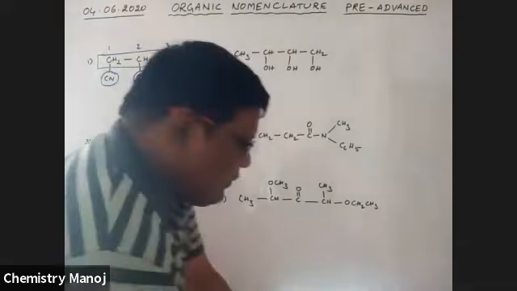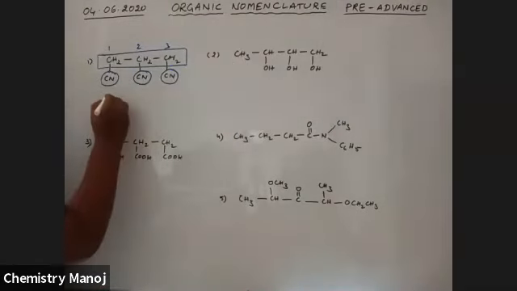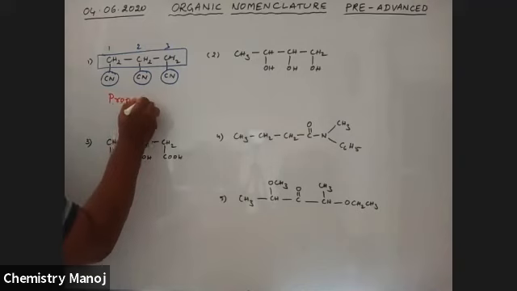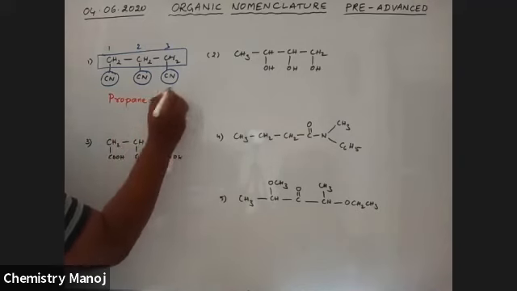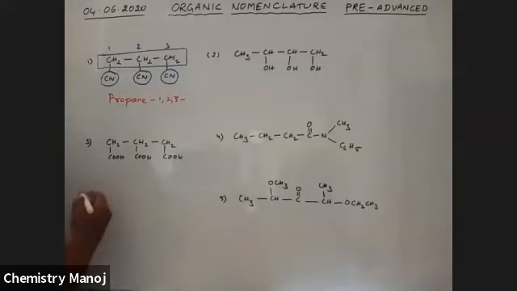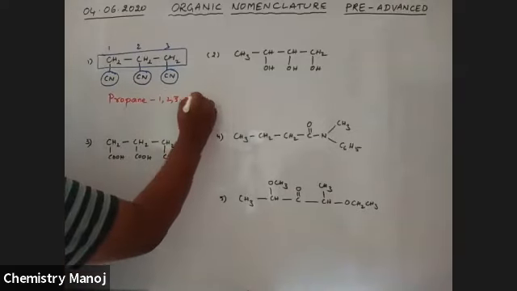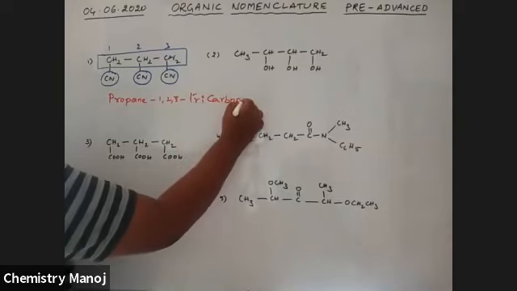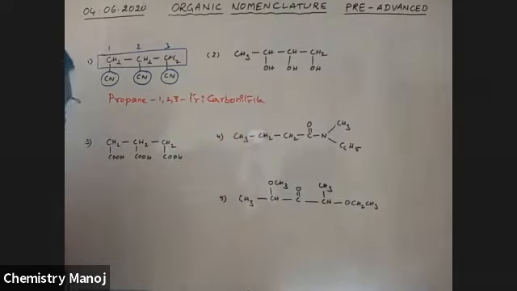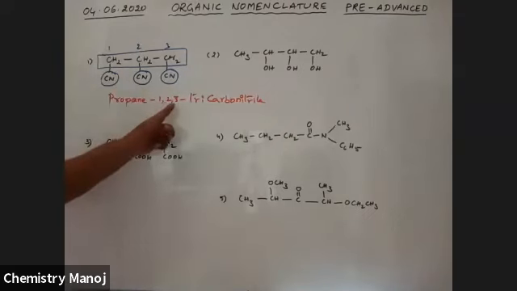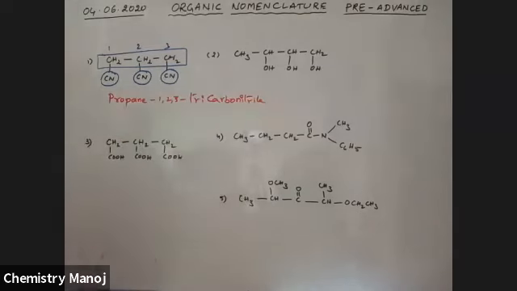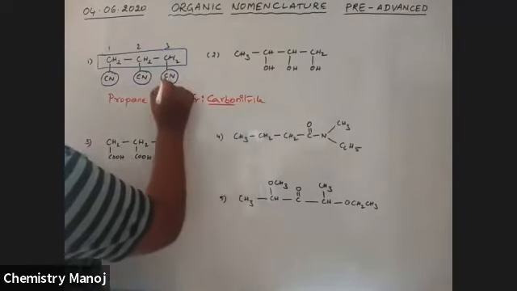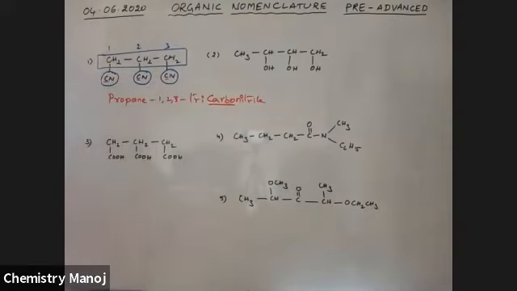1, 2, 3 propane 1, 2, 3 tricarbonitrile. Tricarbonitrile is the IUPAC name of this compound. Propane 1, 2, 3 tricarbonitrile. See here, my dear boys, carbo means these carbons are also included. So these carbons are also included, that is carbonitrile.